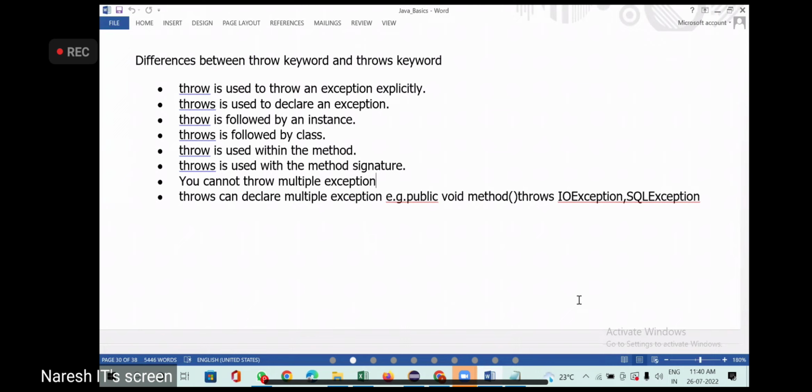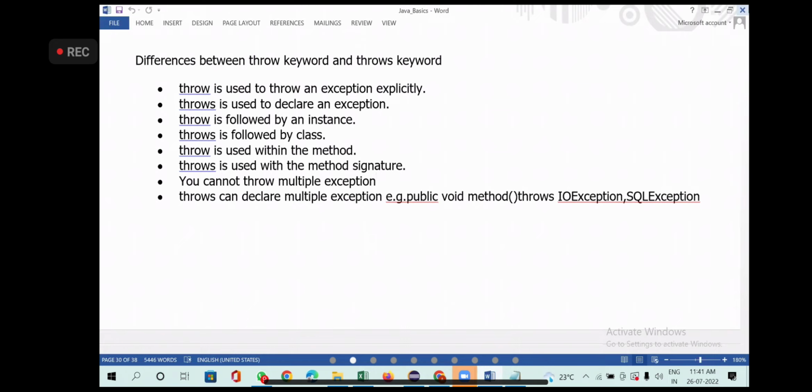Okay. Differences between throw and throws. Now, the first difference is what? Throw is used to throw an exception. Throws is used to declare an exception.